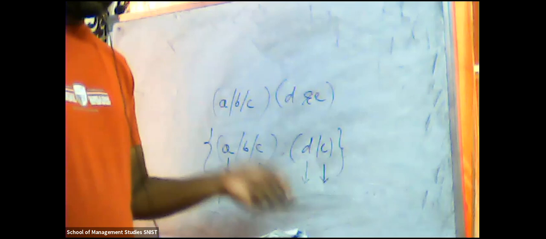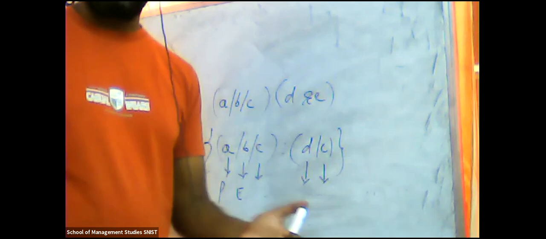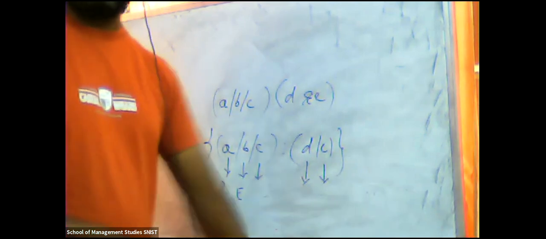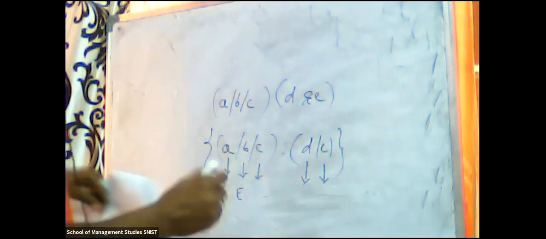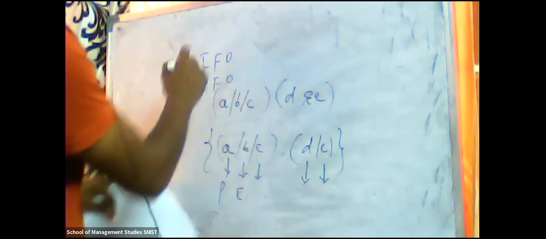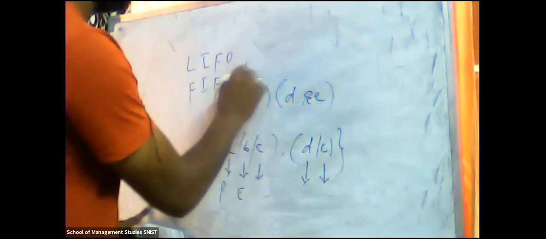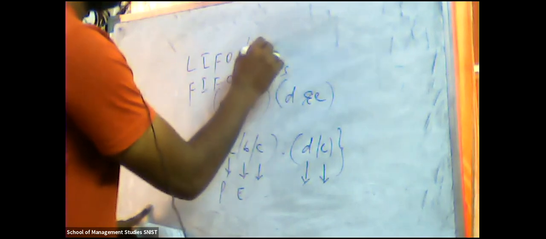Then E is the queue discipline, which discipline they are following. Is it first come first serve or maybe last in first out? I hope you know this very well. LIFO and FIFO, I think you have heard. What is LIFO? Last in, first out. What is FIFO? First in, first out, or we can say first come first serve, last come first serve. This is the most important one right now.